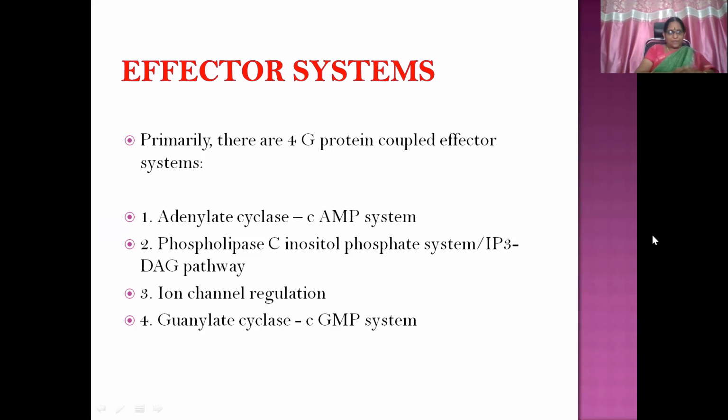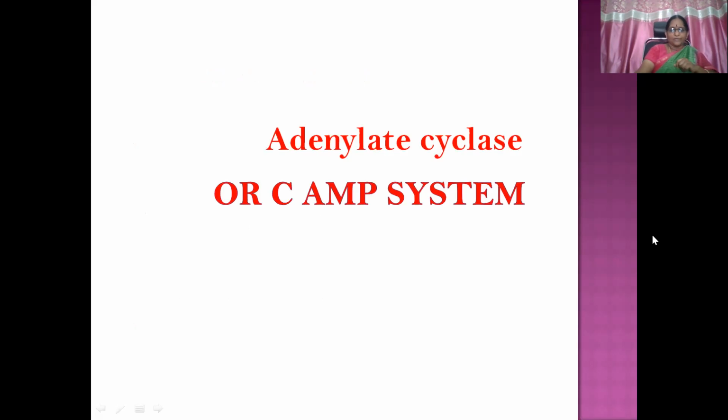Then effector systems of this GPCR. So there are 4 G protein coupled effector systems. So you know the meaning of effector system, that represents within the cell, through which G proteins mediate their cellular actions or signal transduction mechanism. So number 1 is adenylate cyclase, that is the cyclic AMP system that we have discussed a little bit here. Then phospholipase C inositol phosphate system, or IP3-DAG pathway. And the third one is ion channel regulation. And the fourth one is the guanylate cyclase cyclic GMP system. Let us see one by one.